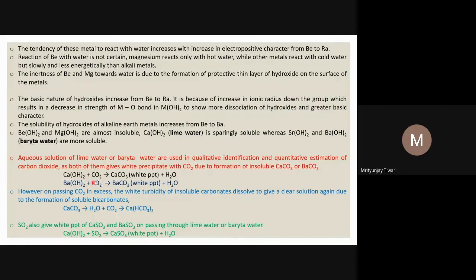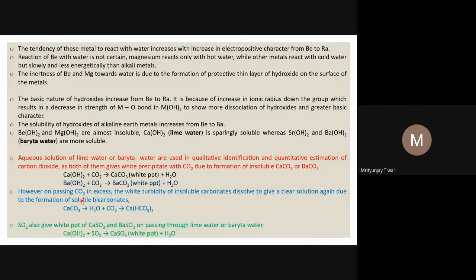If you add more and more carbon dioxide, the carbonate becomes bicarbonate, hydrogen carbonate, and this hydrogen carbonate of calcium or barium dissolves again in water, so the white precipitate disappears. The white precipitate was nothing but calcium carbonate or barium carbonate. Adding more carbon dioxide dissolves the turbidity of insoluble carbonates because the bicarbonates are soluble in water.